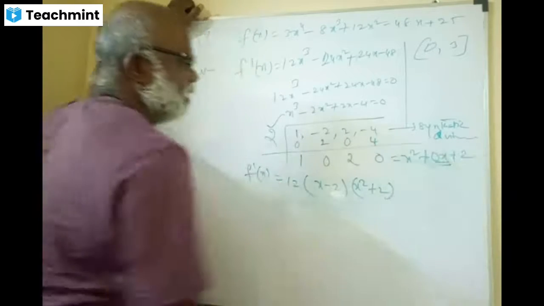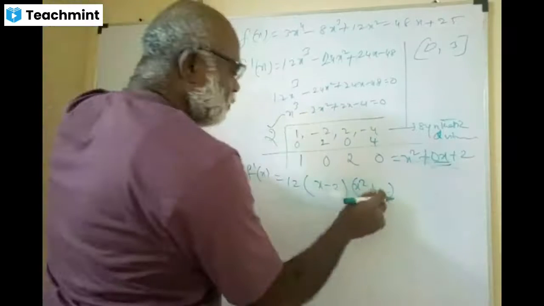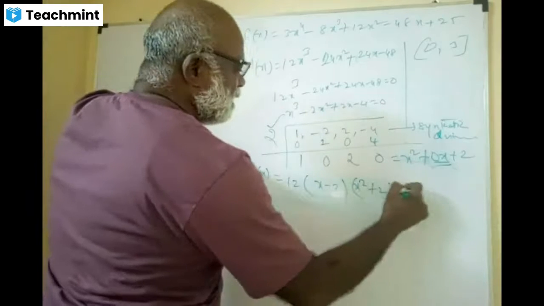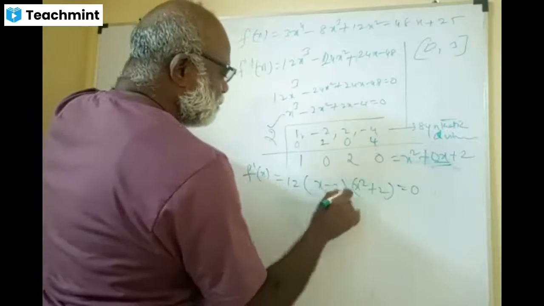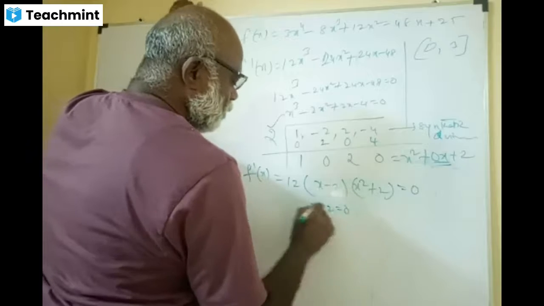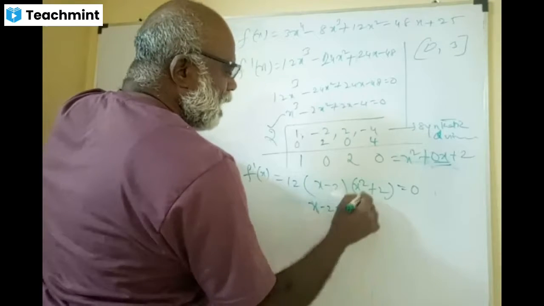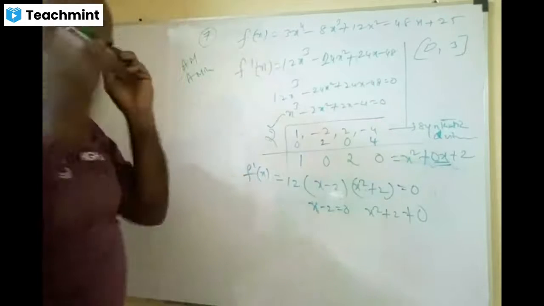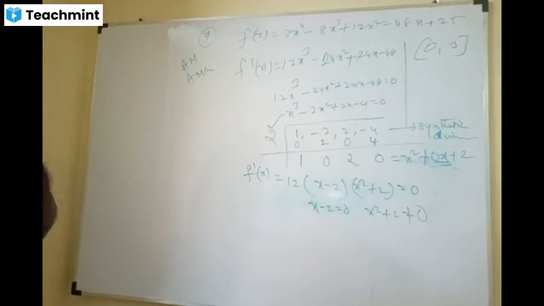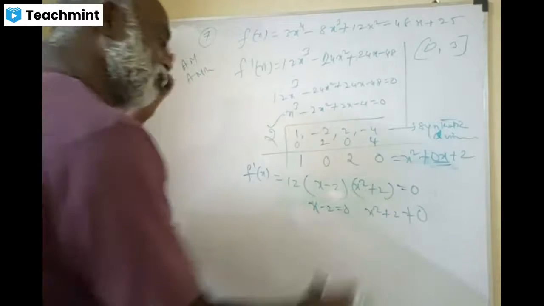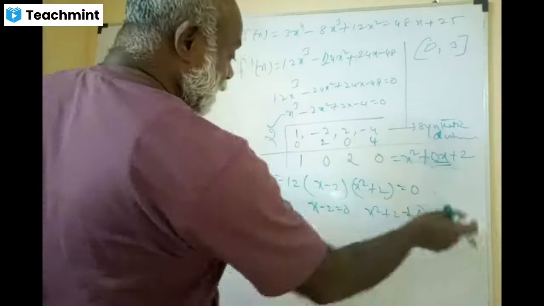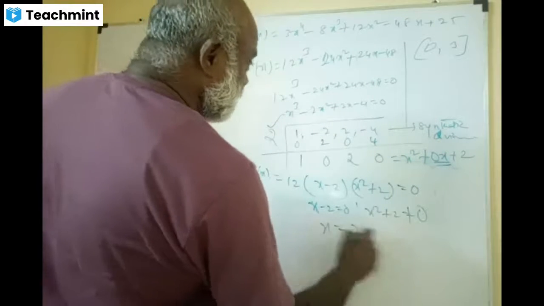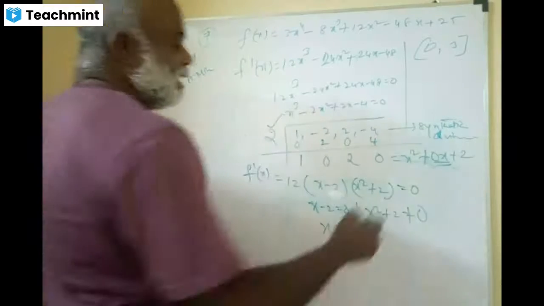If you equate this to 0, x minus 2 is 0, and x square plus 2 cannot be 0. Yes or no? Because x square is non-negative and 2 is positive. Therefore x square plus 2 is never 0, it is unreal. So x equal to 2 is the only value you get that belongs to your interval.